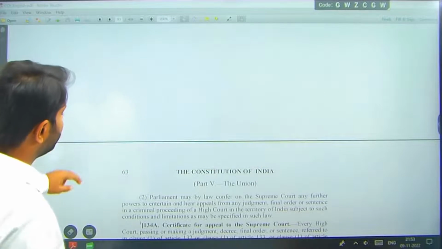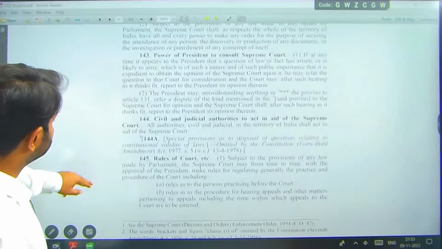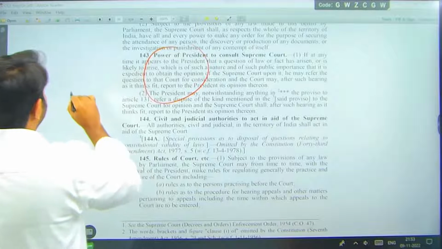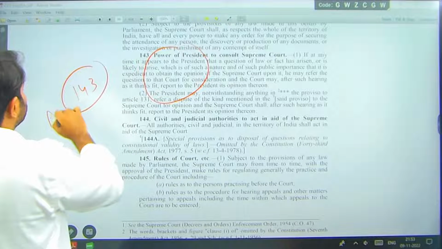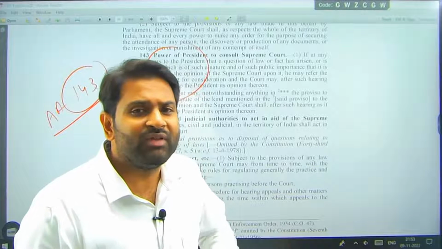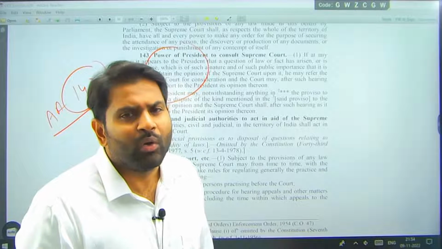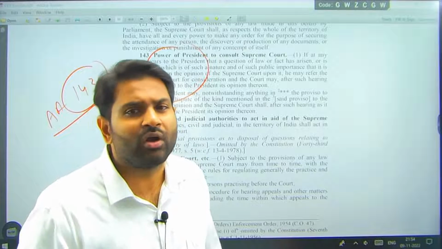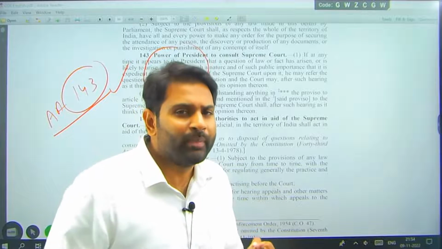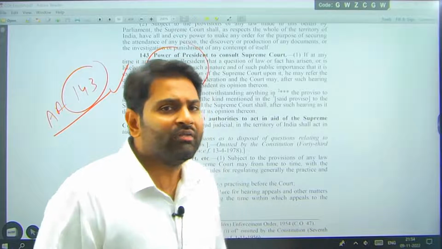So apart from that, we have Article 143, the "I love you" article. Article 143, power of the president to consult the Supreme Court. This is the article where the president, if he has any questions on law, can consult the Supreme Court, the Chief Justice and judges. That is called advisory jurisdiction. We heard about original jurisdiction, we heard about appellate jurisdiction. Now this is advisory jurisdiction, where the judiciary will tender advice to the president.